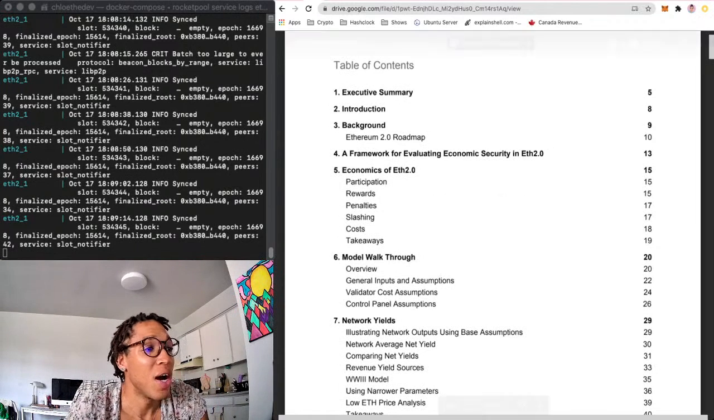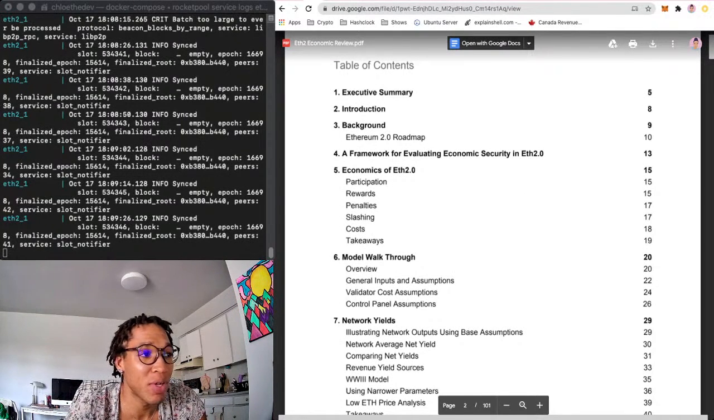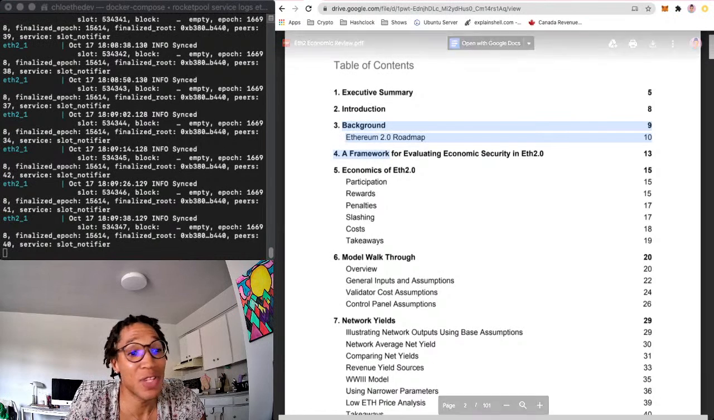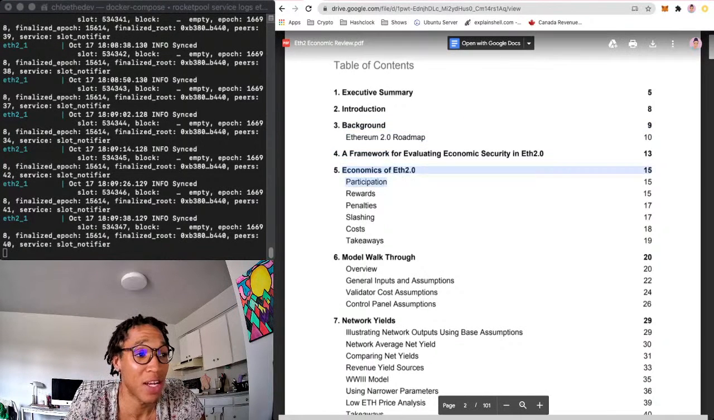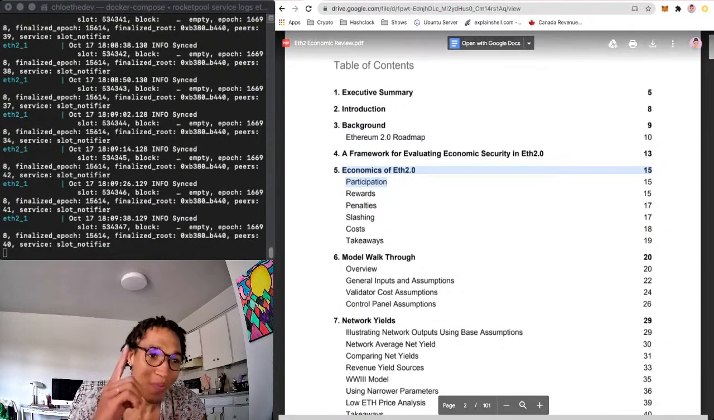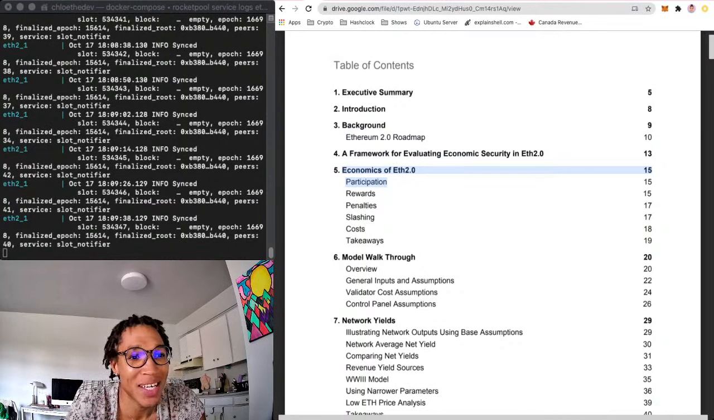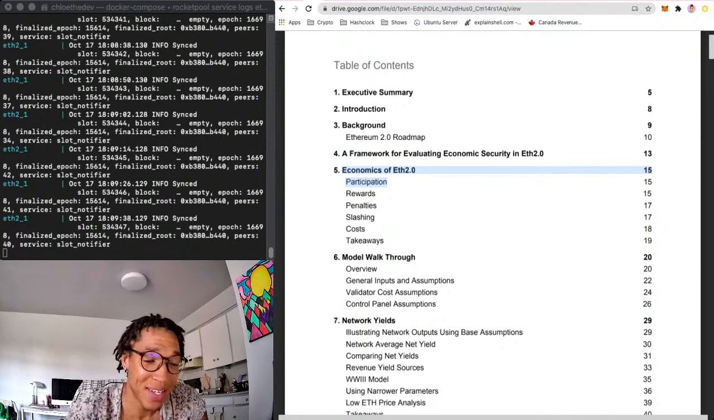The first time I went through it, I went through the executive summary and the introduction to the paper. The second and third videos, I had to cut short because my dog had to go out. I did the background and framework, and for this video, I plan to just quickly go through the economics of ETH 2.0.